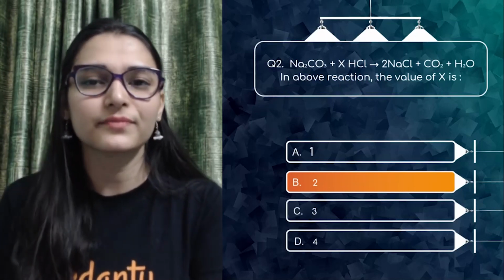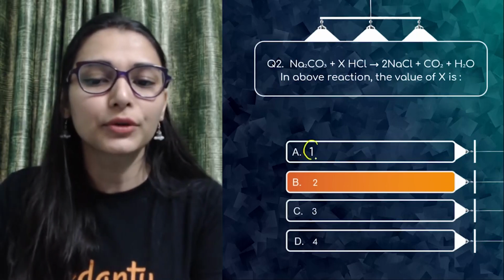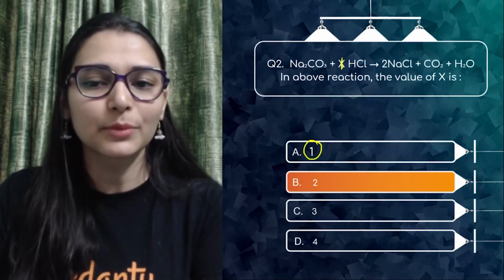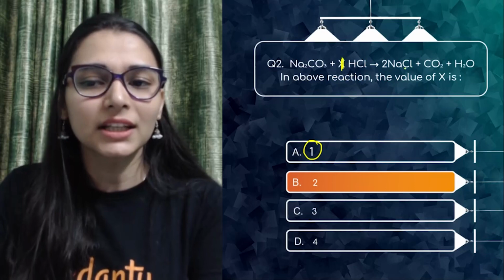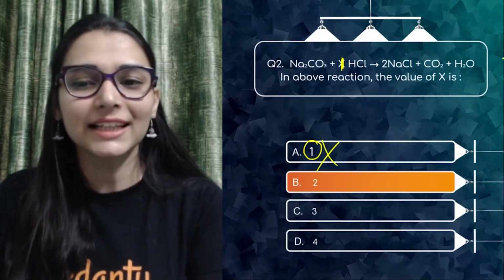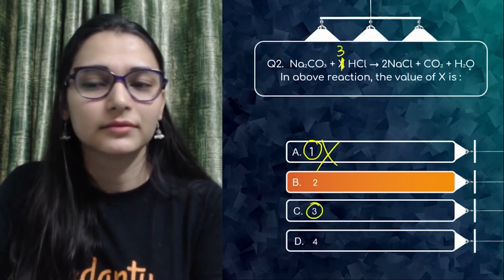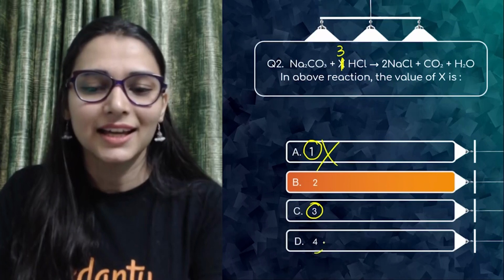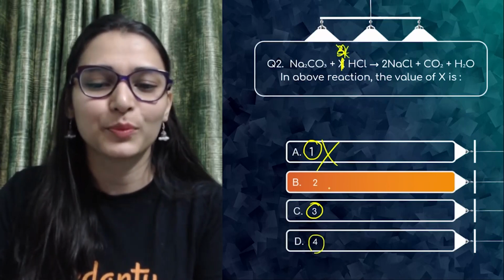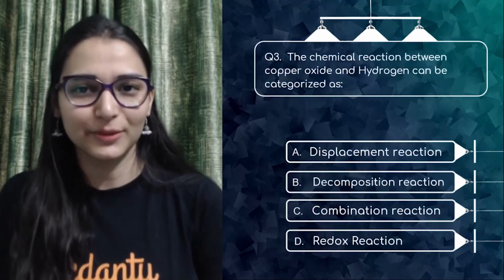You can also do this reaction directly. See how you can do this question directly. You put option 1. If I keep 1 here, then 1 chlorine, 2 chlorine cannot be an answer. Keep 2 and see, the reaction would be balanced. If you keep 3 here, 3 hydrogen, 2 not balanced. You keep 4 here, nope, not balanced. So you can also balance with the options, simply by elimination.